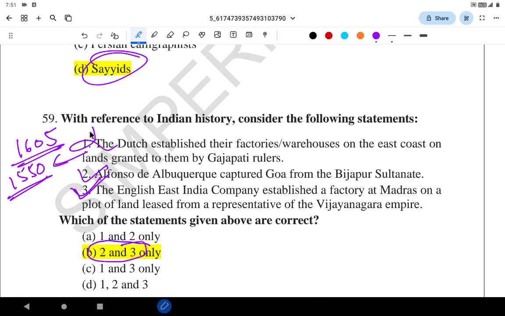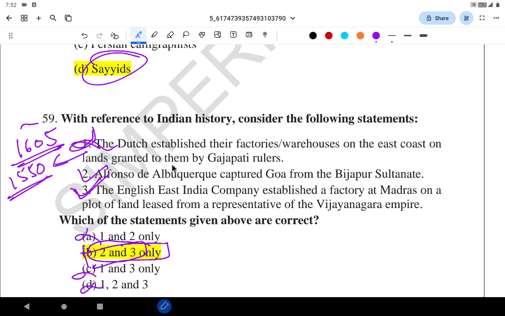See, if you eliminate statement 1 right here, we will eliminate A, eliminate B, eliminate C. So you will get 2, 3 as answer. So please know the timeline of important kingdoms. We have told in many videos as well. When did they start and when did the rule of that kingdom come to an end, the basic time frame. You don't have to know each and every year of each and every war. When did each and every king start ruling?